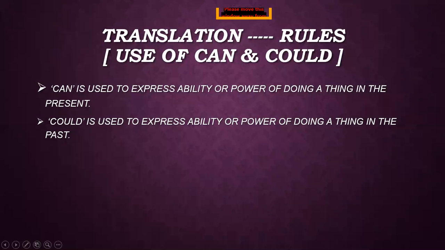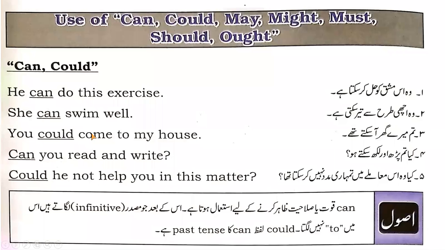Now we have discussed after that use of can and could. Can and could both show the ability or the power of doing a thing. And can is used to show the present time and could is used to show the past time. Like she can swim well, वो अच्छी तरह तैर सकती है. You could come to my house, तुम मेरे घर आ सकते थे. Remember, can is used to show the present time and could is used to show the past time.